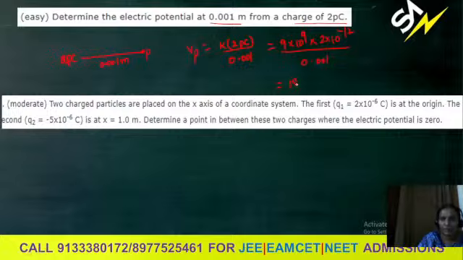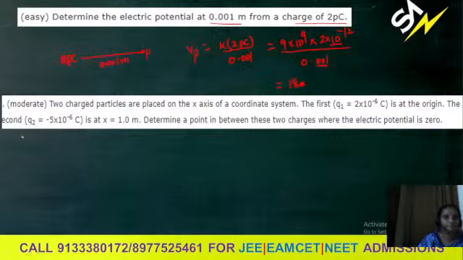It should be equal to 18 into, reduce the powers, 10 power 9, and it will give you 10 power minus 3. Take it up, it gives you 10 power plus 12, because minus 3 will go up as plus 3, which becomes plus 12. Already here minus 12. So we get 10 power 0. Finally, we are getting 18. Potential at that point is 18.